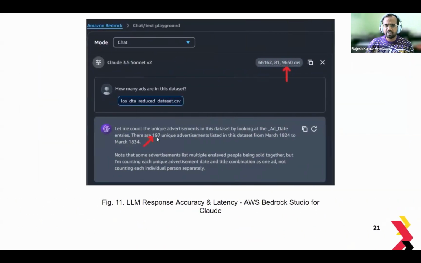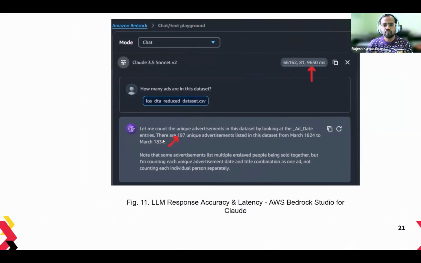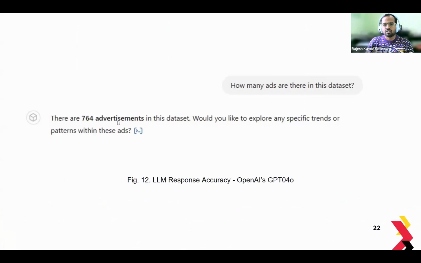Claude was quicker, but it was also not accurate in terms of the number of ads in the data set. It came back with less than the actual value in the original data set. But OpenAI, like we saw before, was accurate. It brought back the right number of advertisements in this data set.